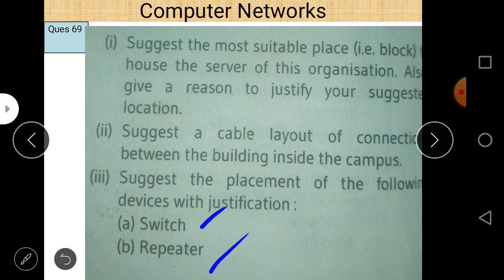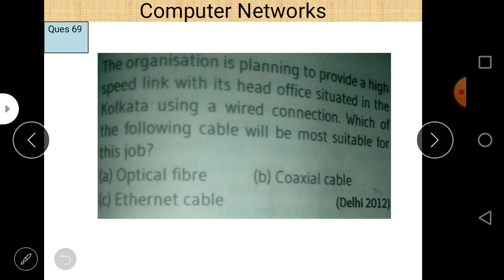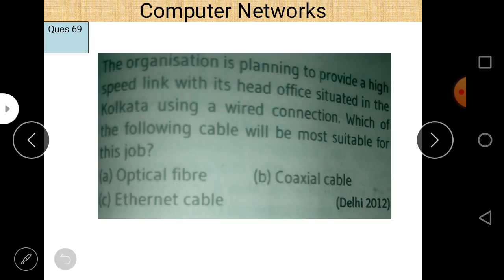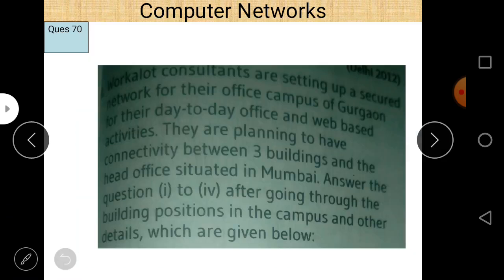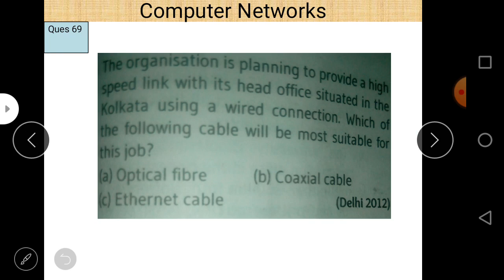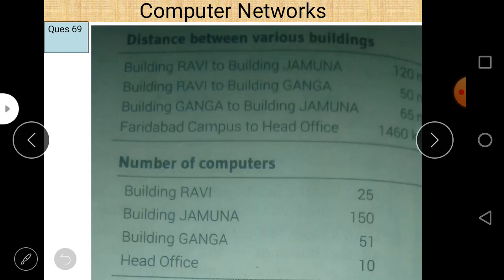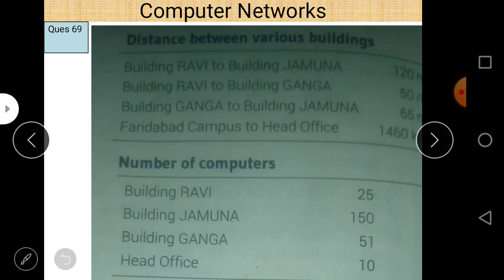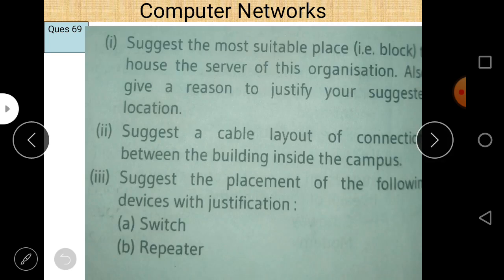In this case we can easily see that the distance between the Calcutta campus and the Faridabad campus is around 1460 meters. So we use a repeater between them.